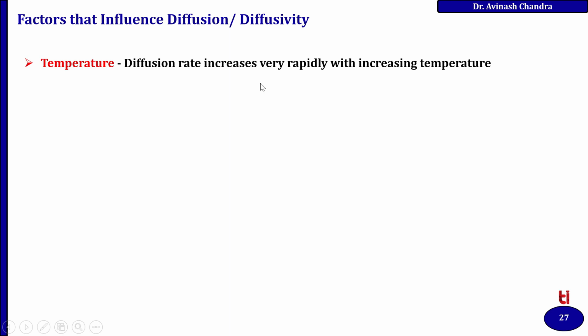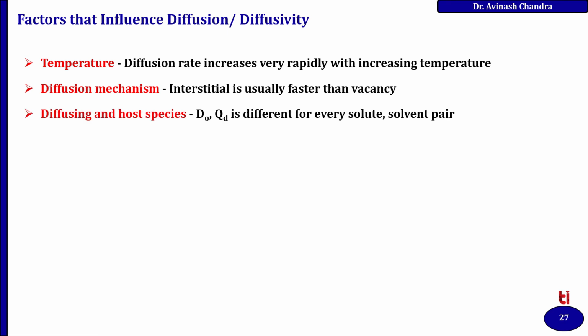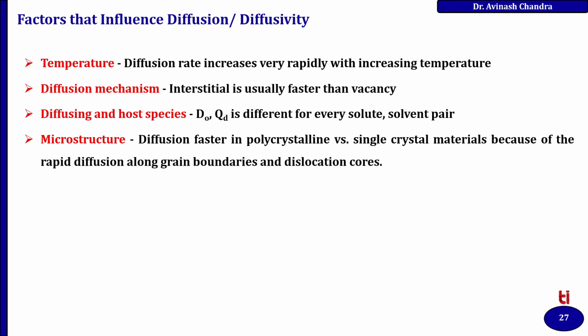Okay. So, factors that influence diffusion and diffusivity. Number one, temperature: the rate increases very rapidly with increasing temperature. Diffusion mechanism: interstitial is usually faster than vacancy diffusion. Diffusing and host species: Q_D is different for every solute and solvent pair.